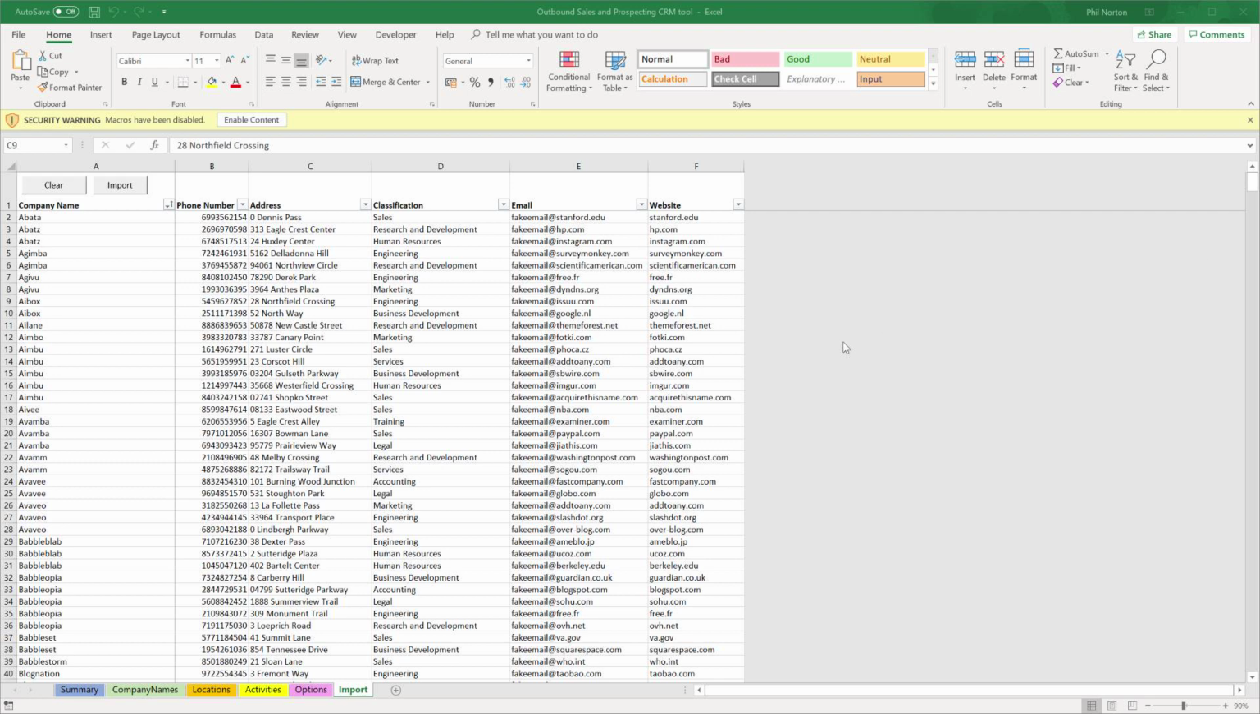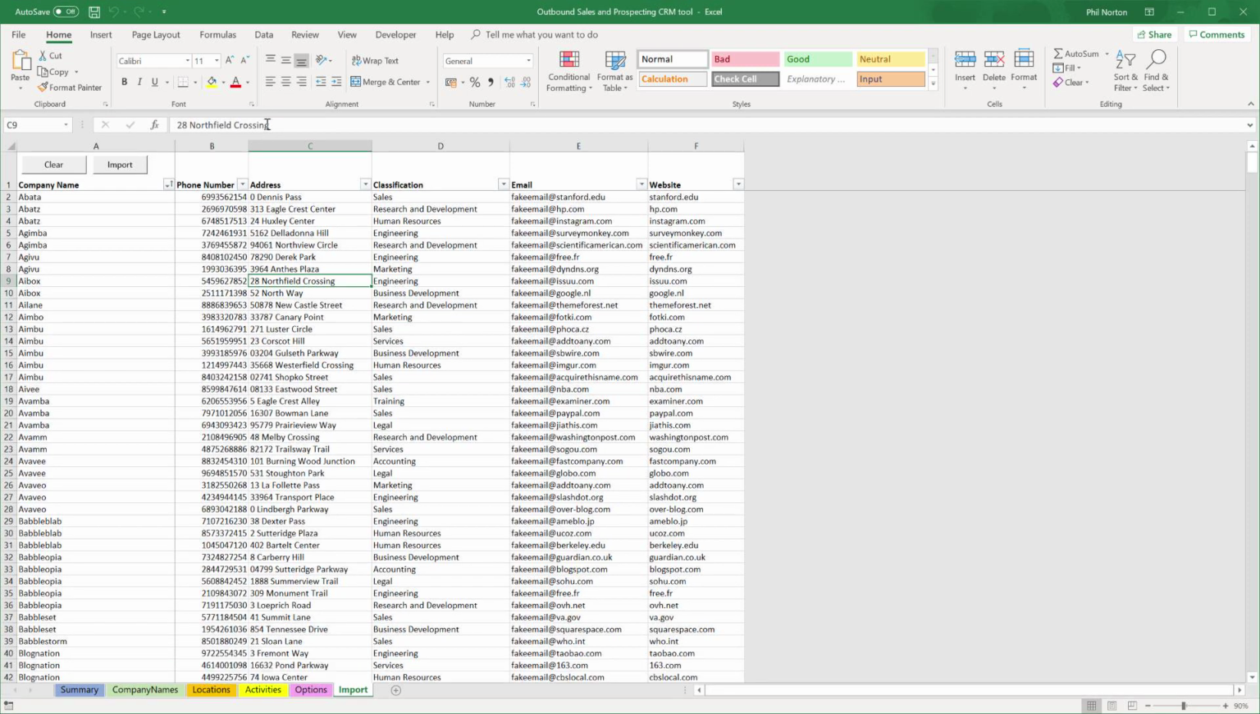So I've opened up the tool and clicked the button now to enable macros. This is necessary as the tool does use macros for some of its functions. Okay, so now I'm in the import customer data screen. This is necessary so that we can get some customers into the system.